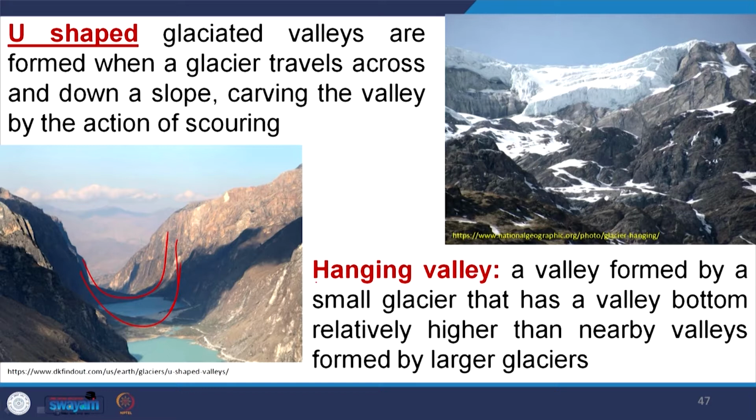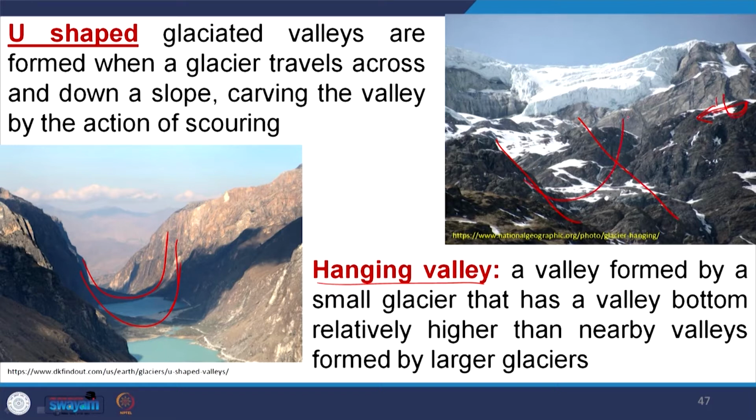Another is the hanging valley. A hanging valley means a valley formed by a small glacier that has a valley bottom relatively higher than the nearby valley formed by the main glacier or the trunk glacier. If you see here, this is a tributary glacier, and this is the main glacier valley, and this is the tributary glacier valley.